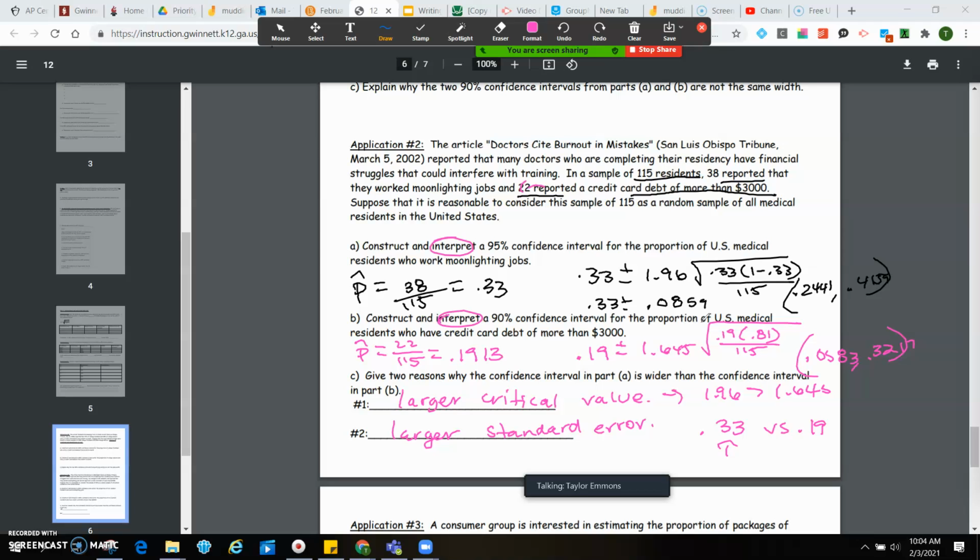Remember, the standard error formula is the square root of p hat times 1 minus p hat divided by n. That is your standard error formula. Okay.